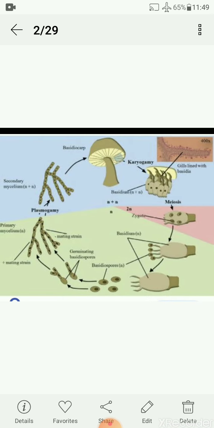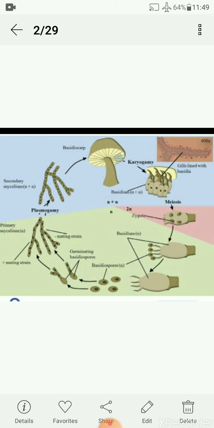Now see the reproductive cycle. The first step in sexual reproduction is plasmogamy. Two strands of mycelium come together and exchange their cytoplasm and nucleus. Then karyogamy takes place. First plasmogamy, then karyogamy. Two nuclei fuse, and after the fusion of nuclei, the zygote undergoes meiosis.